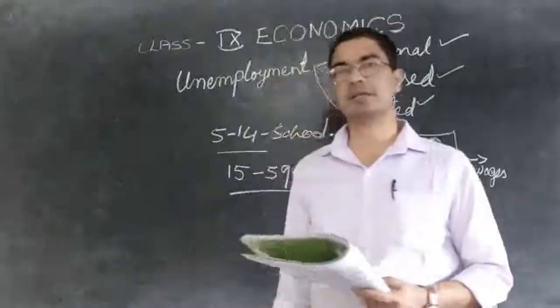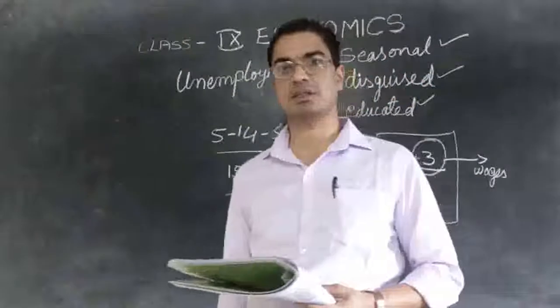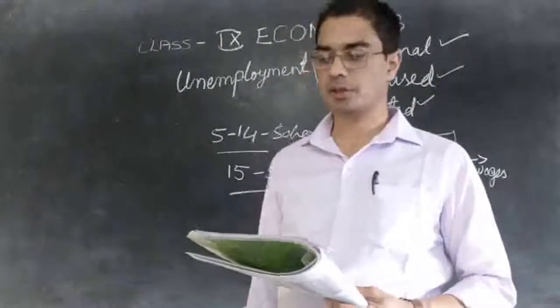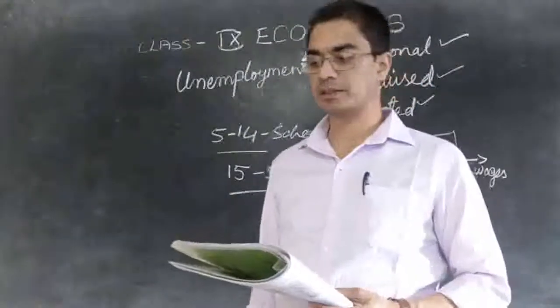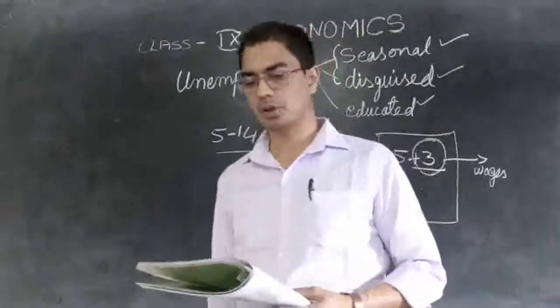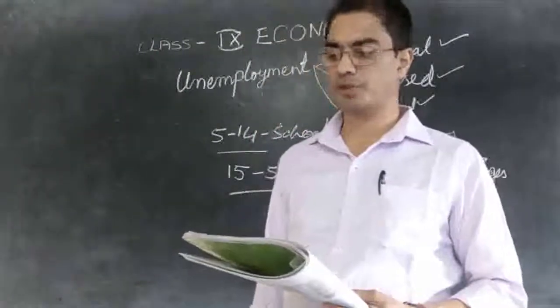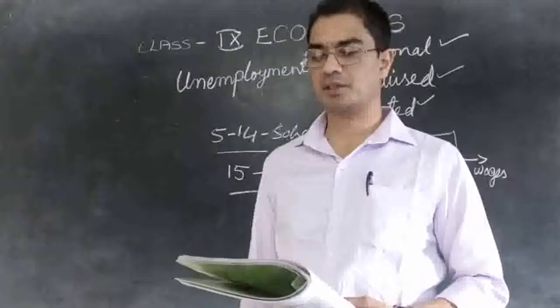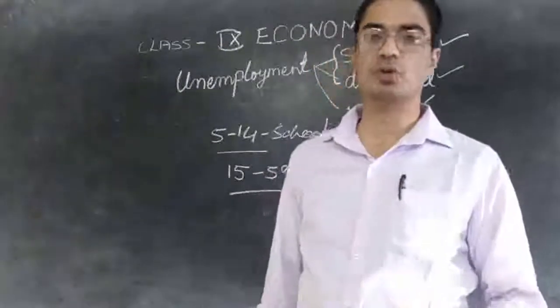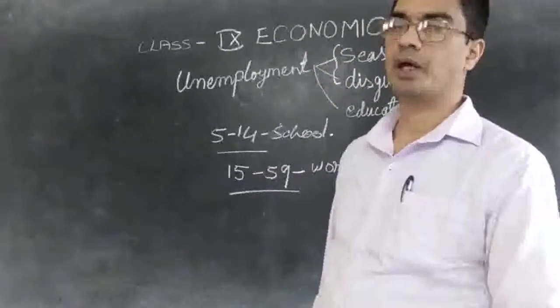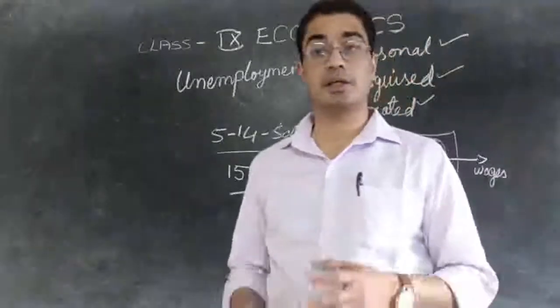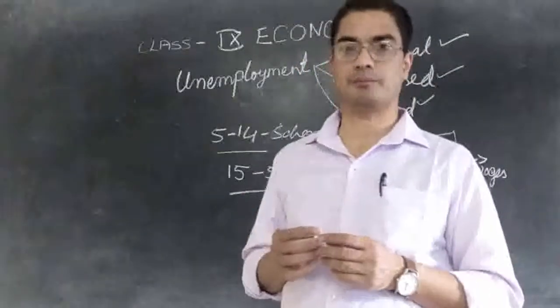Then a study was conducted about this unemployment. That study showed that graduates and postgraduates have increased faster than the matriculates. So under this study, they realized that there are three categories of people.